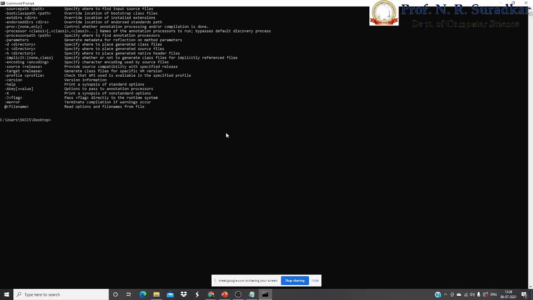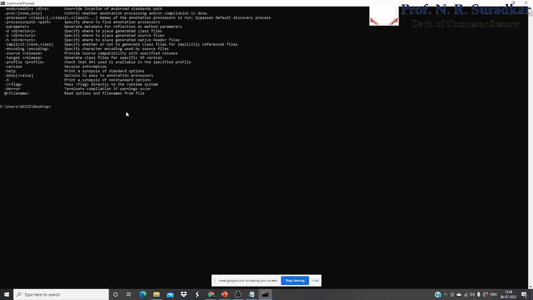After confirming that the path is set properly, I'm going to compile the program by using the javac keyword, and then the program name multi dot extension java, and then press enter. When I press enter, if there is an error in the program, then definitely it shows here, but there is only an empty prompt here. It means there is no error in the program.